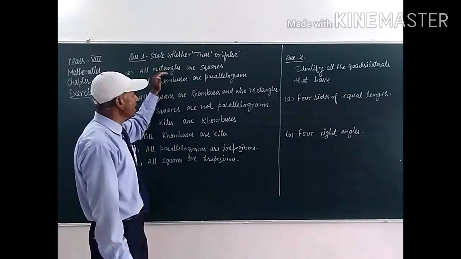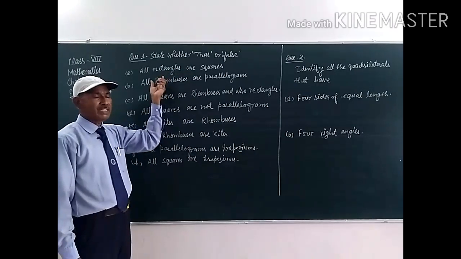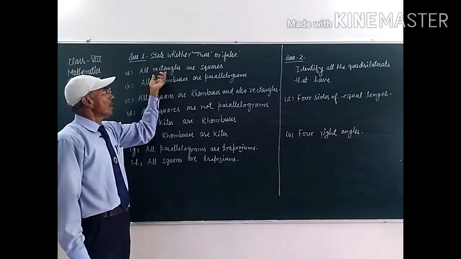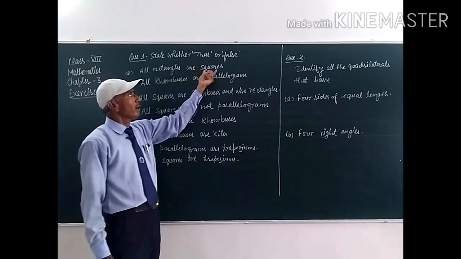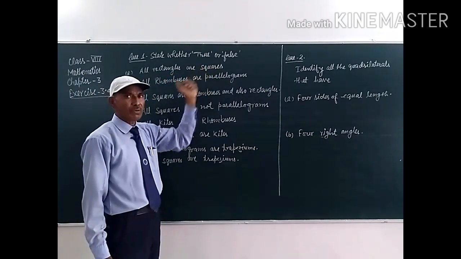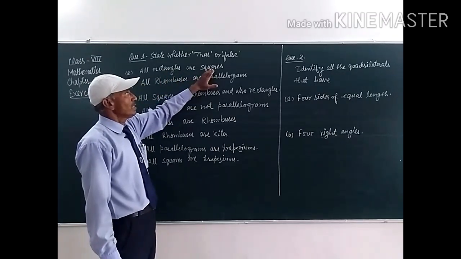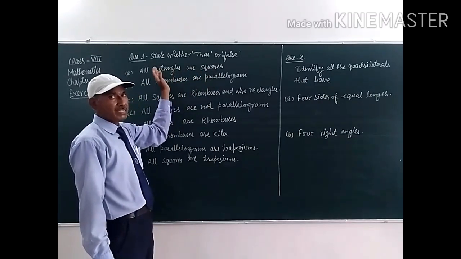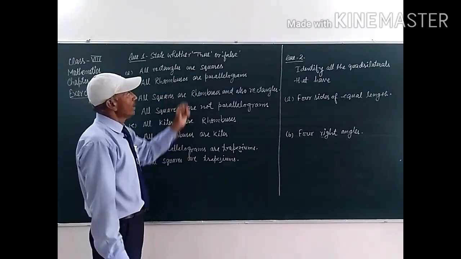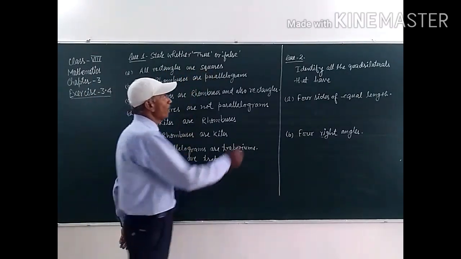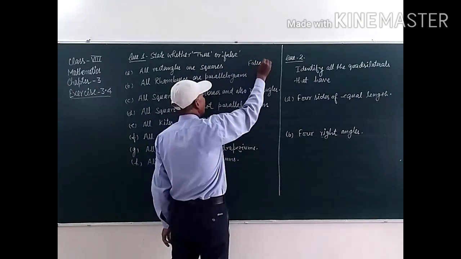In a rectangle there are two pairs of opposite sides and opposite sides are of equal length, but in a square all four sides are of equal length. So, a square is a rectangle, but a rectangle is not a square. So, all rectangles are squares, it is false.